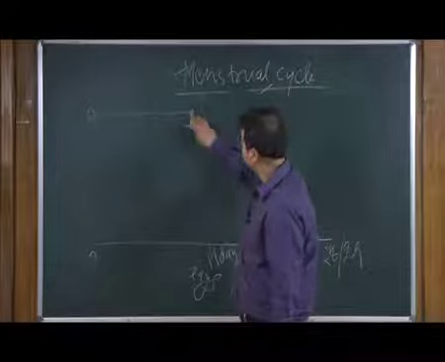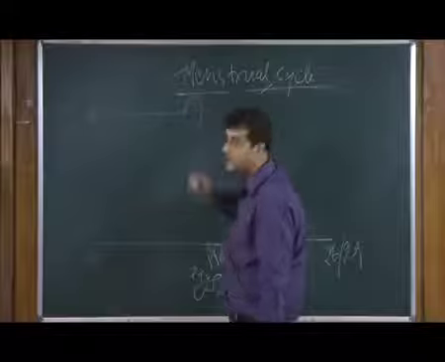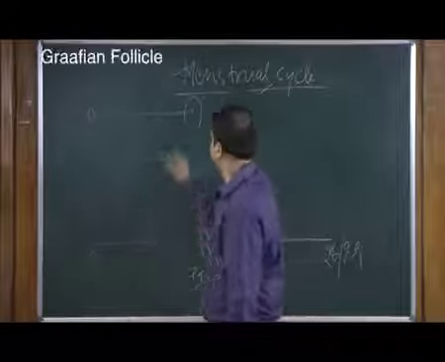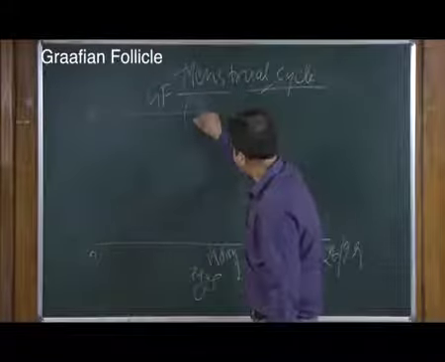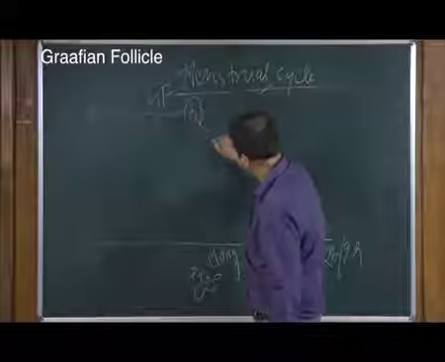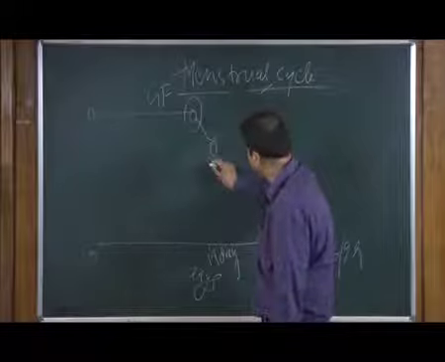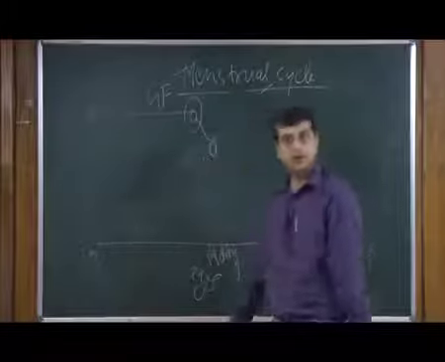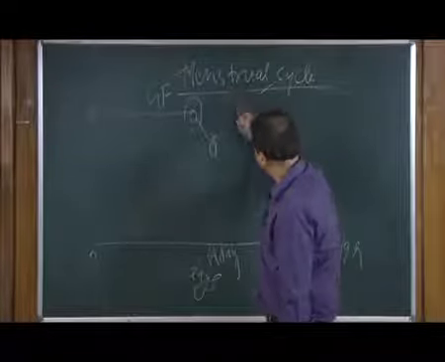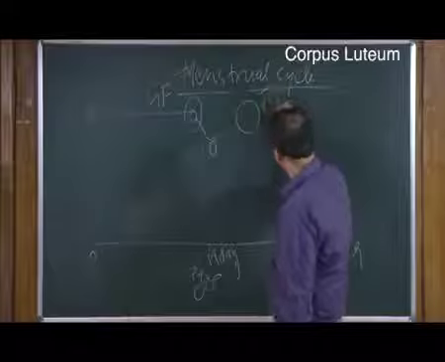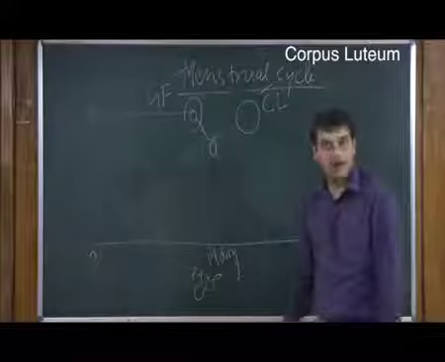This mature follicle is called the Graafian follicle, and this Graafian follicle is releasing the ova, and this is the stage we call ovulation. In ovulation, the ova comes out into the female reproductive tract, and this Graafian follicle is converted into a structure which we call the corpus luteum, which will secrete progesterone in order to sustain this ova.